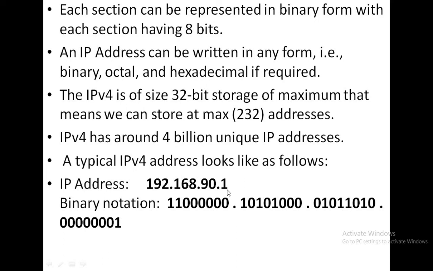192.168.90.1. This is the IP address notation, and it is also given here in binary notation: 11000000.10101000.01011010.00000001. This is the binary notation, and this is the actual notation of the IP address that we use here.